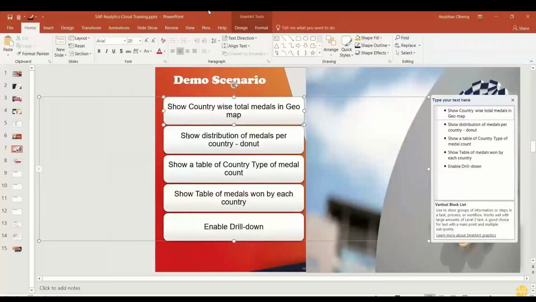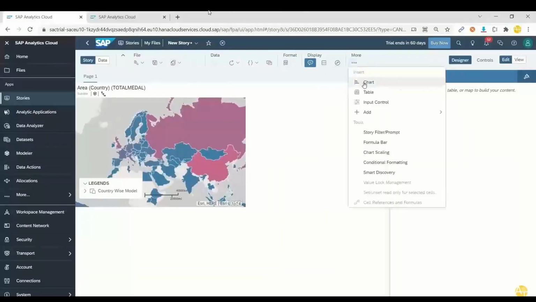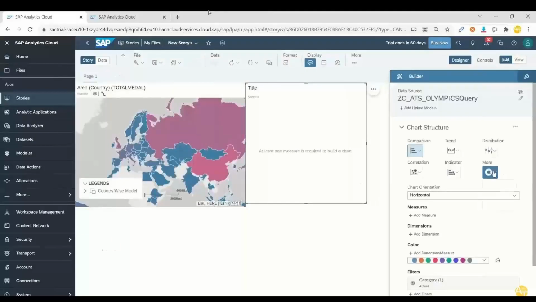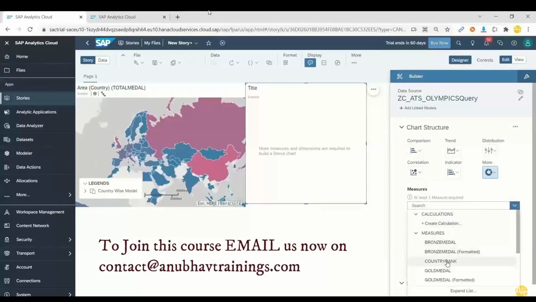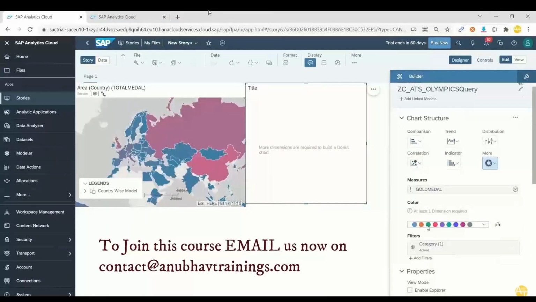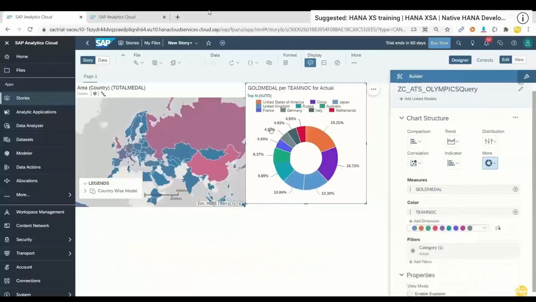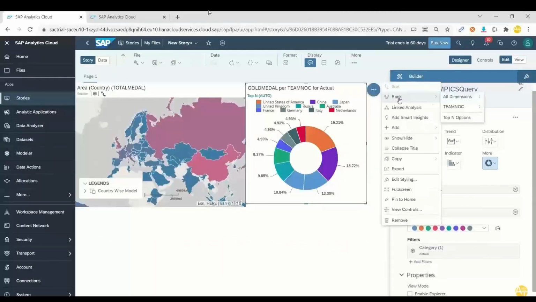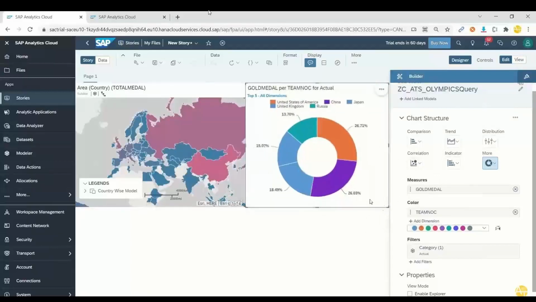Show the distribution of medals per country in a donut chart. So what we need to do now is show a donut chart. I am going to go to more options and add a chart control, and then we choose the chart type as donut chart. Now we will choose the gold medal per country. Team NOC is the country field. You can see it shows me all the medals. I just want to see the top 5 countries, so I can just go back to more options and make it top 5. Bam! Zero coding, guys, zero coding to build this kind of amazing dashboard.